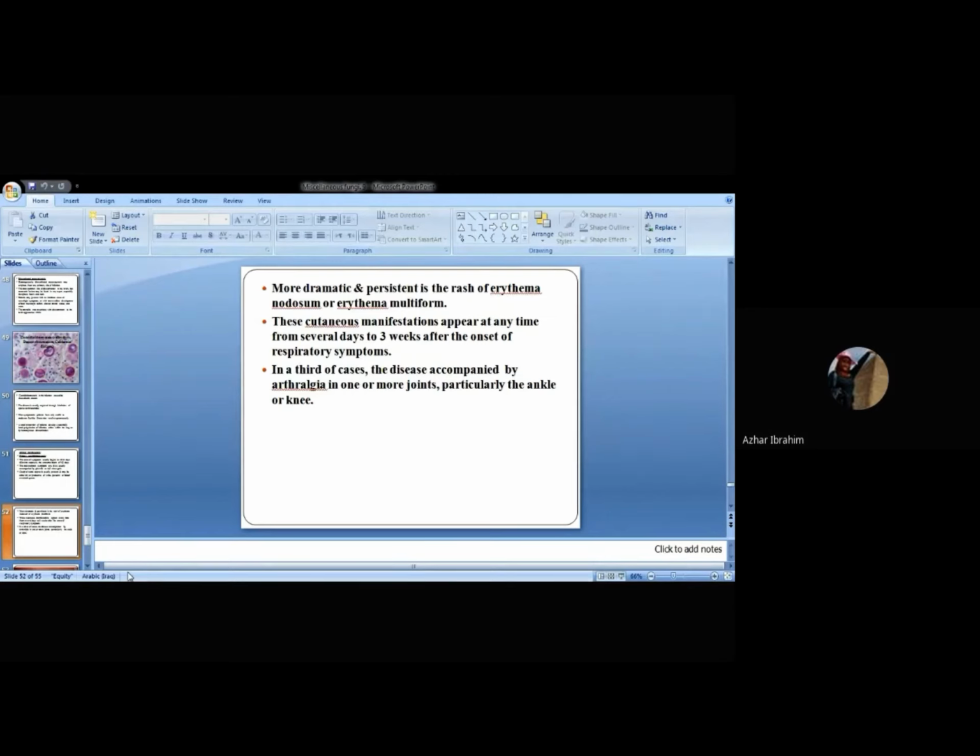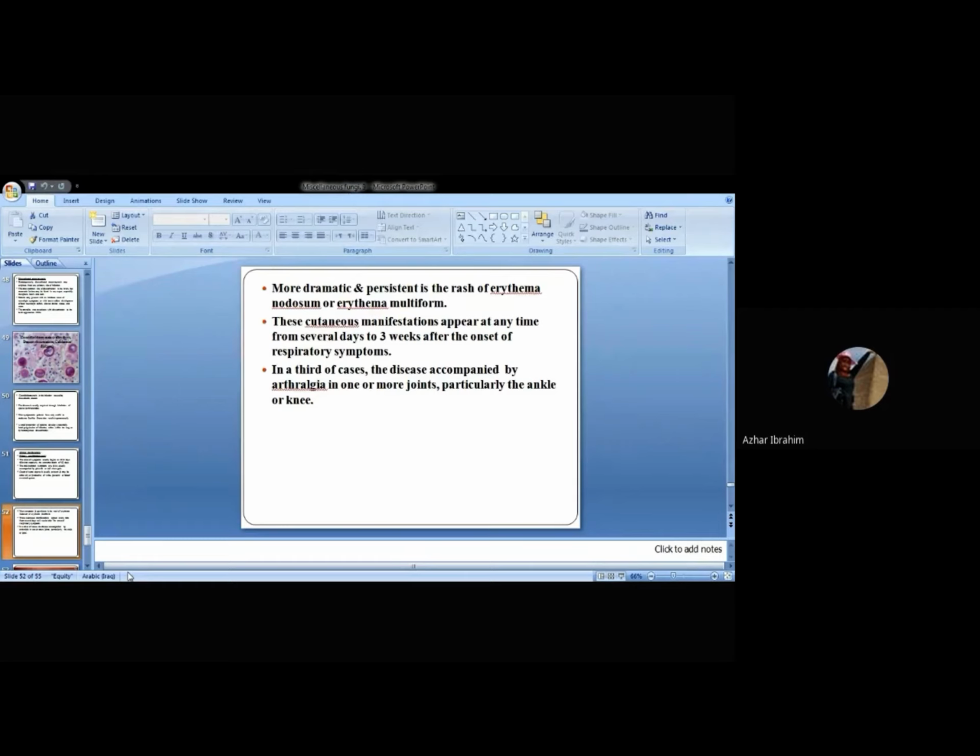These cutaneous manifestations appear at any time from several days to 3 weeks after the onset of respiratory symptoms. After the onset of what? Of the pulmonary symptoms, several days or up to 3 weeks after. In a third of cases, the disease is accompanied by what?